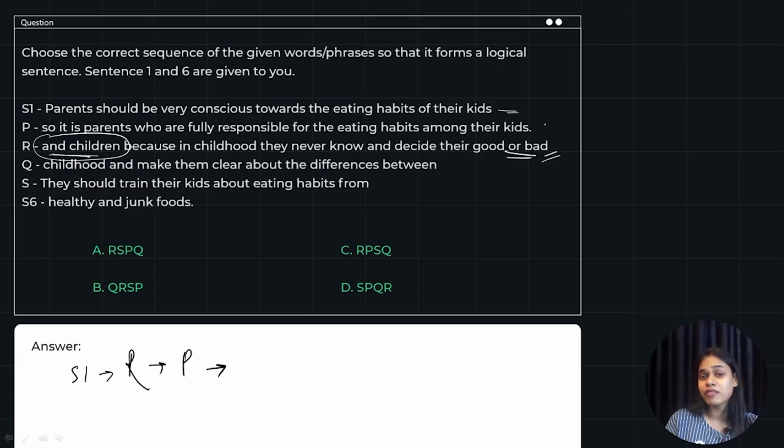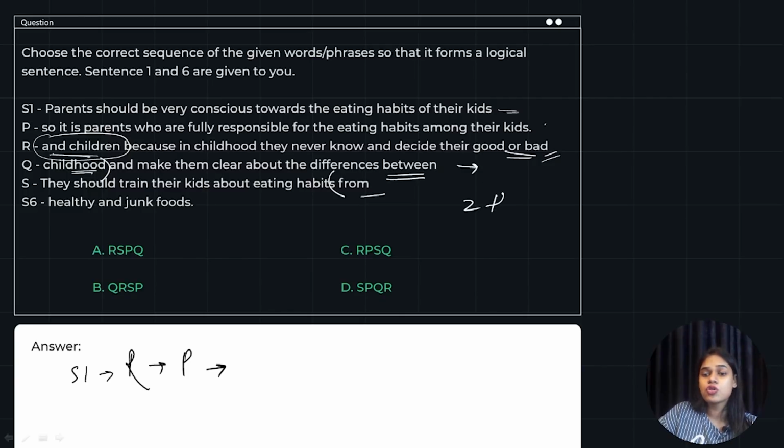Now, because we have a full stop, the next sentence should start with a different meaning. Can you start with "childhood and make them clear"? No, because it's an incomplete sentence. What we should start off with is, "they should train their kids about eating habits from childhood." From when? From childhood, and make them clear about the differences between.